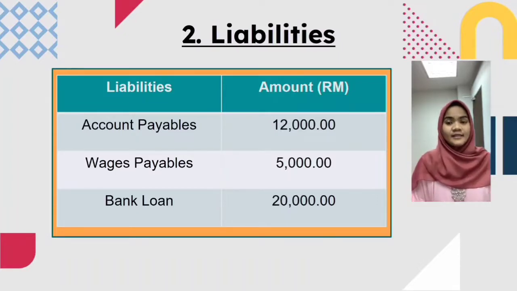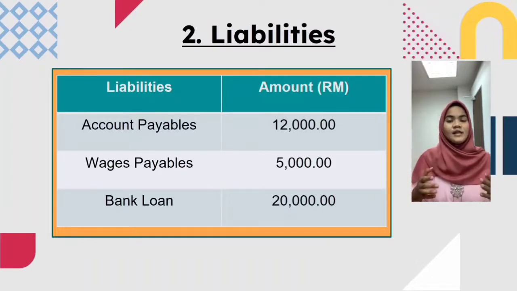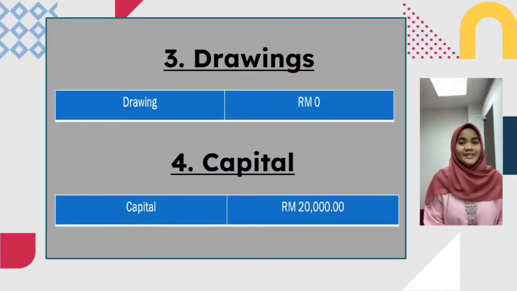Current liabilities is a short-term liabilities that need to be paid by the business within a year. While the non-current liabilities is a long-term debt that is owed by the company. As for Sarung Creative, our current liabilities is account payables and wages payable, while non-current liabilities for Sarung Creative is bank loans.